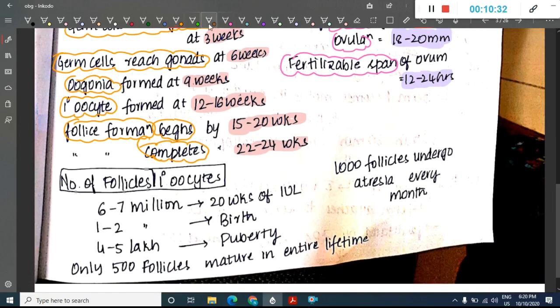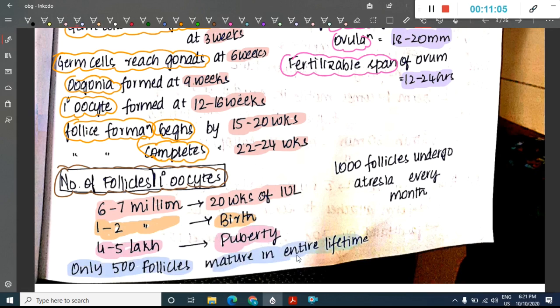Then we will have to know about the number of follicles per ovary also. There are 6 million follicles present at 20 weeks of intrauterine life. 1.2 million follicles are present at birth. 4 to 5 lakh follicles are present at puberty, and only 500 follicles will mature in the entire lifespan.